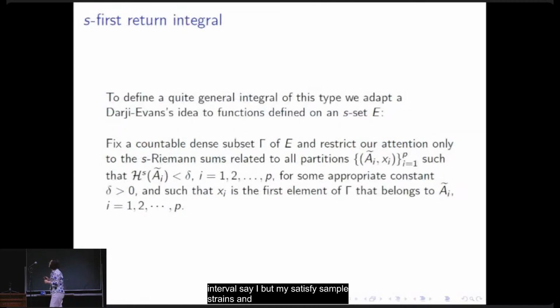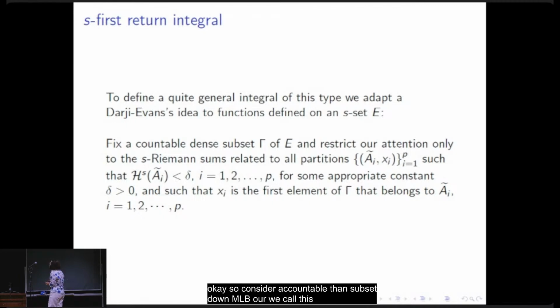To define this quite general integral, we adapt an idea by Dergy and Evans for functions defined on the real line. Consider a countable dense subset gamma of V. We call this countable dense subset a trajectory.